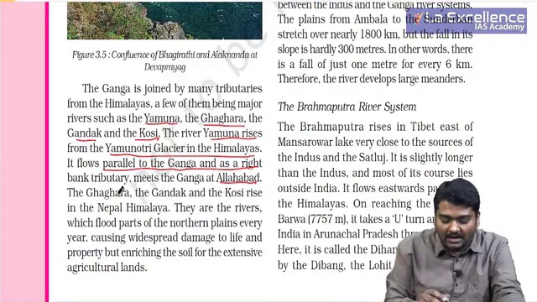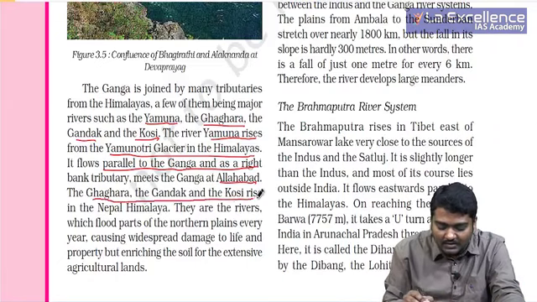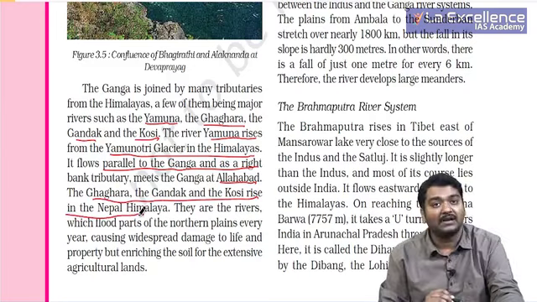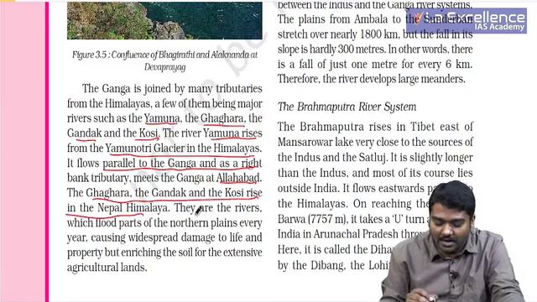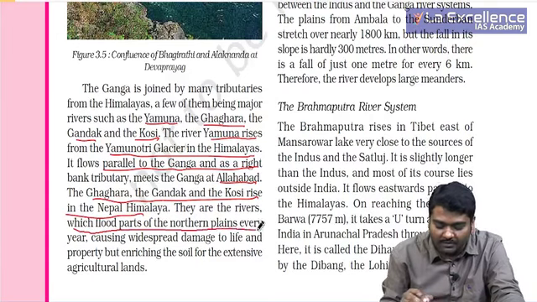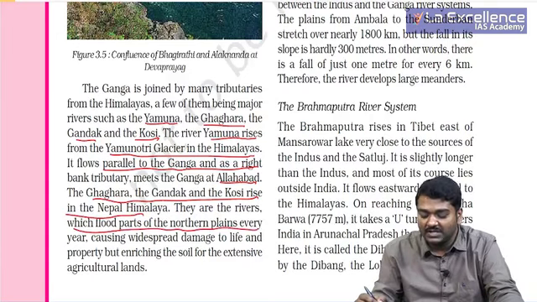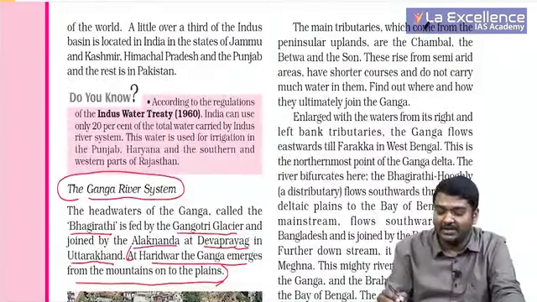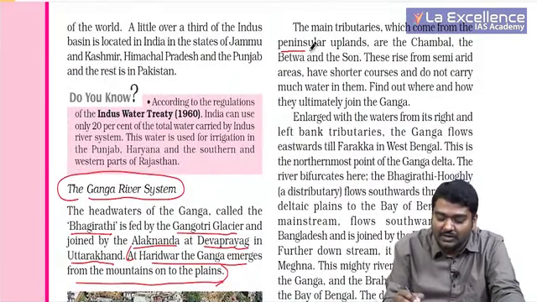Then the Gaghara, Gandak and Kosi rise in the Nepal Himalayas and they join Ganga. These are the rivers which flood most of the parts every year. Kosi is also called the Sorrow of Bihar. Now the main tributaries which come from the peninsular uplands.